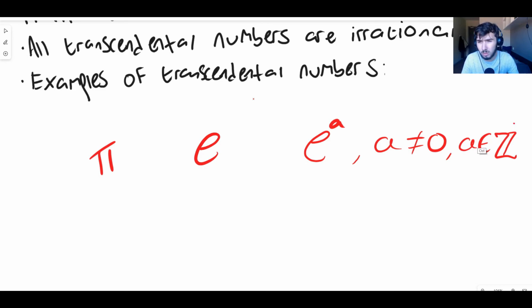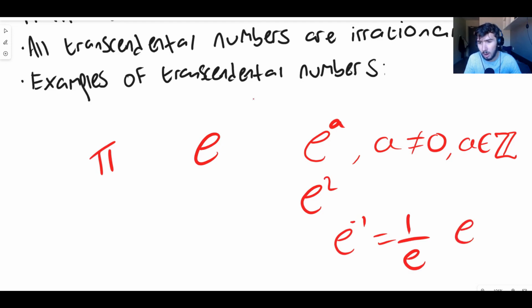All I've written is e, which is a number, 2.718 and so on, to the power of any whole number but not zero. That's always transcendental. So, for example, e squared is transcendental. e to the power of minus 1, which is just 1 over e, is transcendental. e to the power of 100 is transcendental, and so on and so forth.